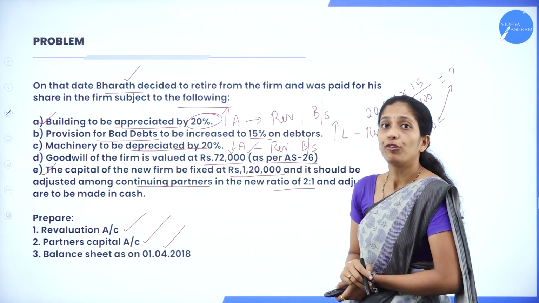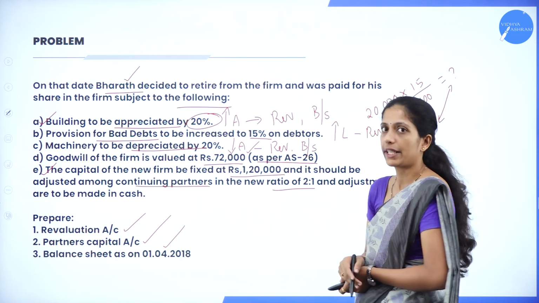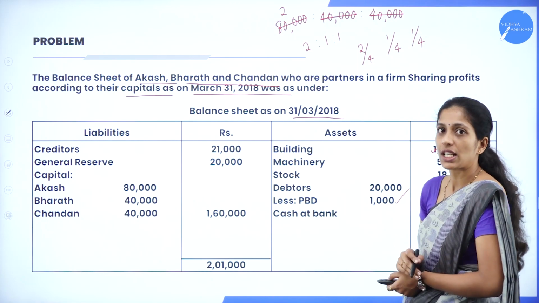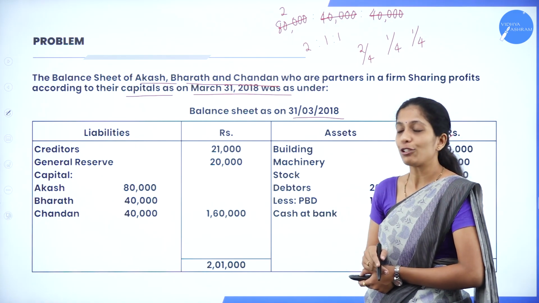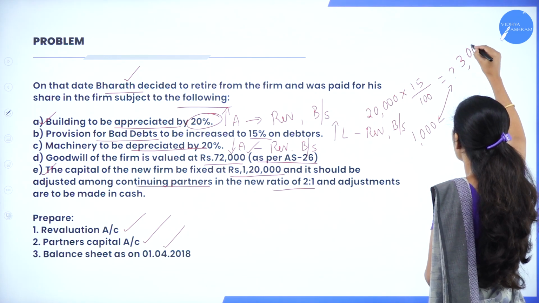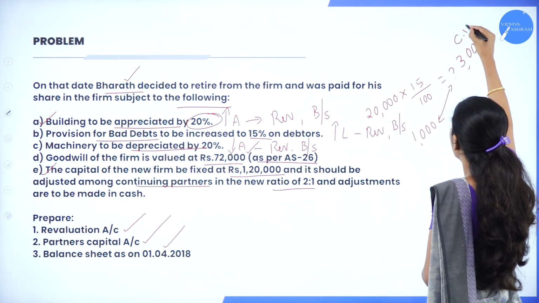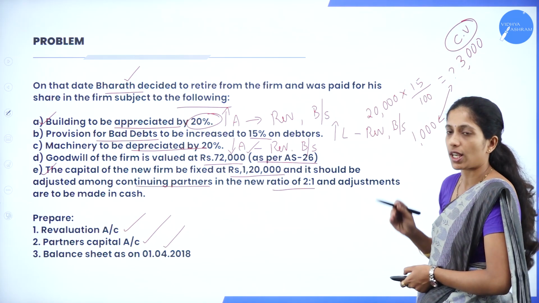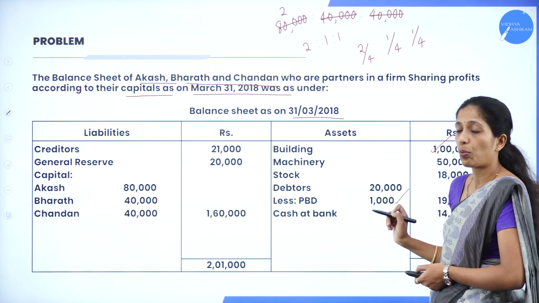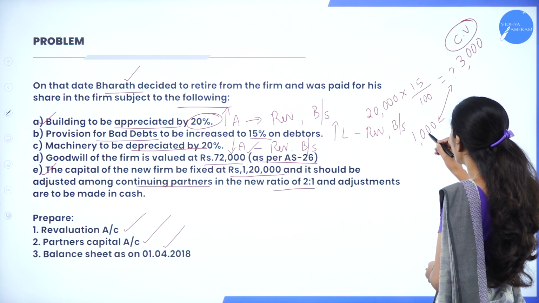Now, moving on to the next adjustment, that is the second adjustment: provision for bad debts to be increased to 15% on debtors. Now, what are the debtors here? That is 20,000. So 20,000 into 15%. How much will you get? That is 3,000. So this is the current value of provision. But how much provision have they already given? That is 1,000.